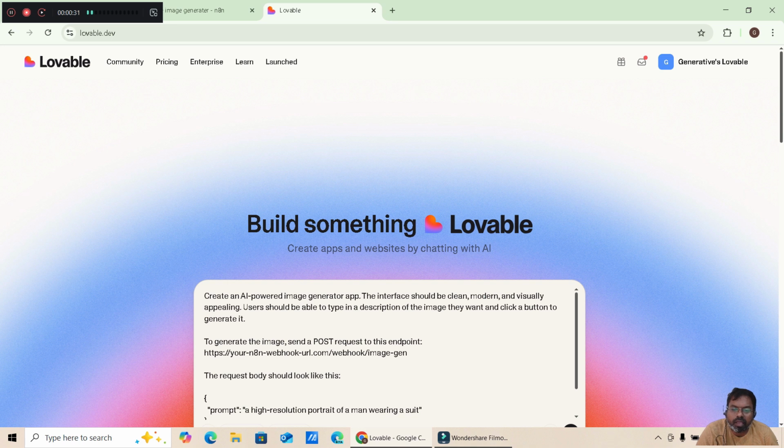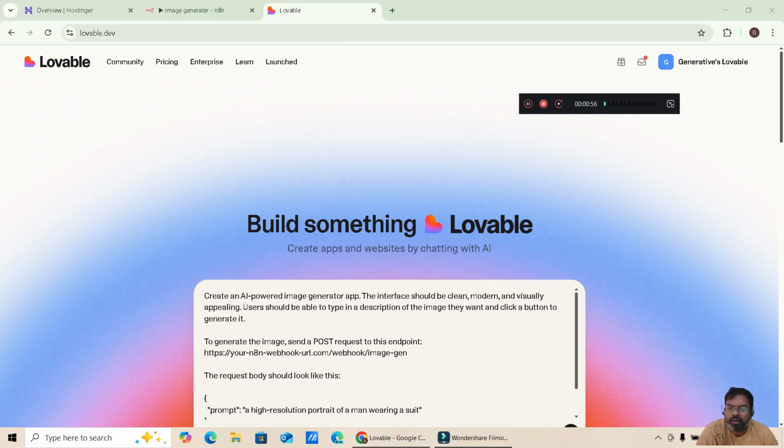Create an AI powered image generator app. The interface should be clean, modern and visually appealing. Users should be able to type in a description of the image they want and click a button to generate it. To generate the image, send a post request to this endpoint. So it is time to go to n8n and see the URL here.